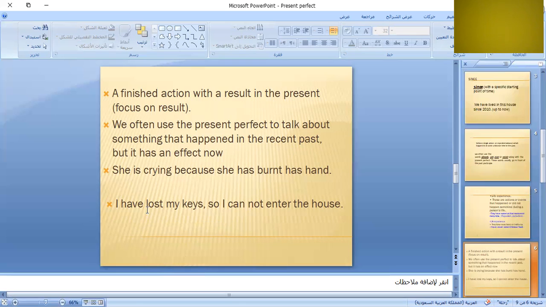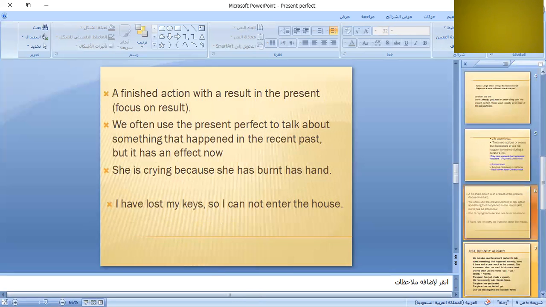I have lost my keys, so I cannot enter the house. I have lost my keys. Now they are lost. I don't have my keys now. I have recently lost them, maybe in the car, in the train, in the office, somewhere. But the effect of losing them is here now. What's the effect? I cannot enter the house. Okay.